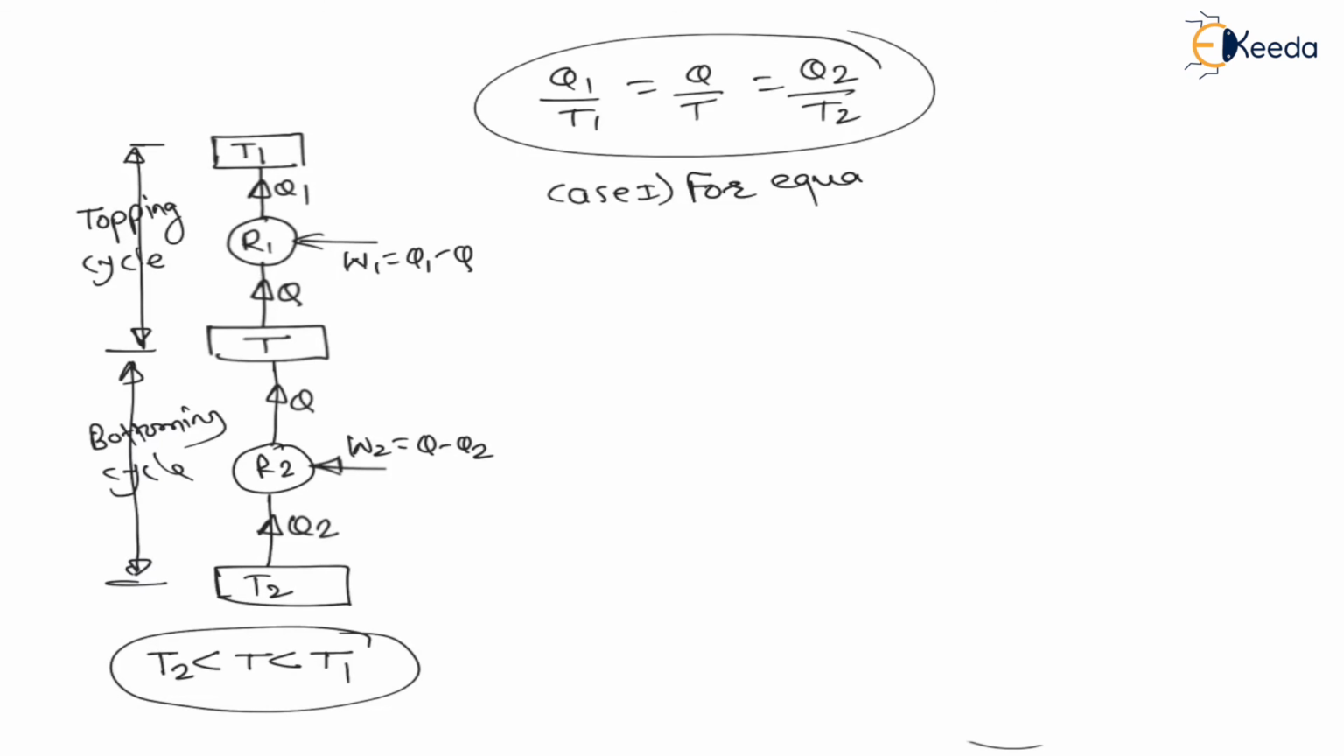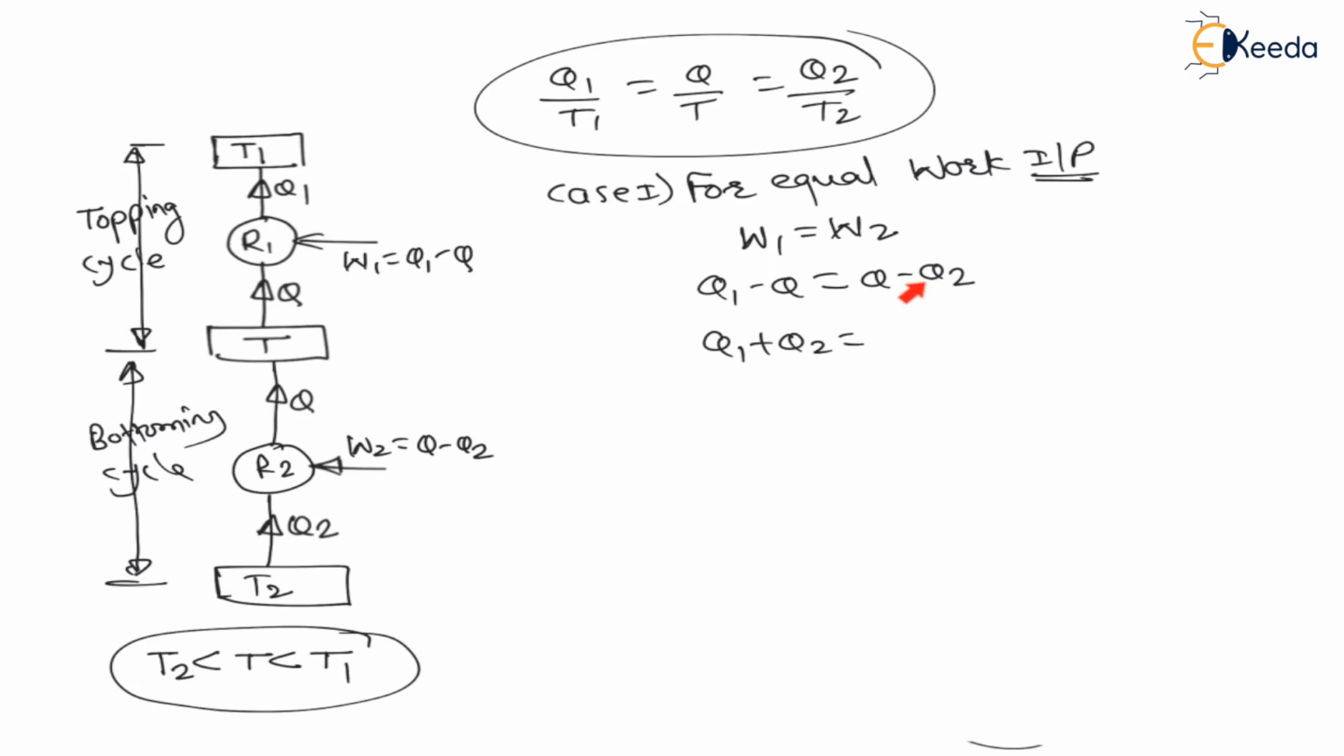For equal work input, as work is input here, that means W1 is equal to W2. Therefore, we know that W1 is nothing but Q1 minus Q. Therefore, Q1 minus Q is equal to W2, which is nothing but Q minus Q2. Therefore, taking Q on the right side and Q2 on the left side, Q1 plus Q2 is equal to Q plus Q. Therefore, 2Q is equal to Q1 plus Q2. Therefore, Q is equal to Q1 plus Q2 by 2.